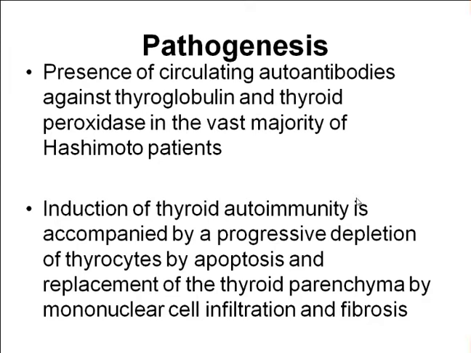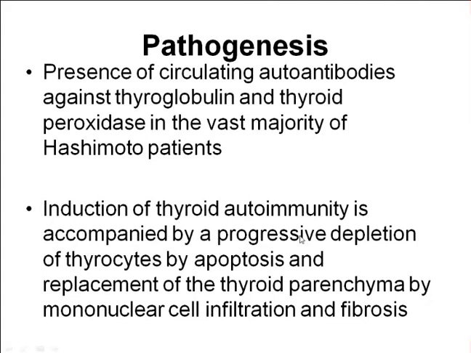Induction of the thyroid autoimmunity is accompanied by a progressive depletion. There will be progressive depletion of thyrocytes by apoptosis. When these autoantibodies start attacking the thyrocytes, either there will be destruction or depletion of the thyrocytes by apoptosis, or the thyroid tissue will be replaced by mononuclear cell infiltration, that is lymphocytes.